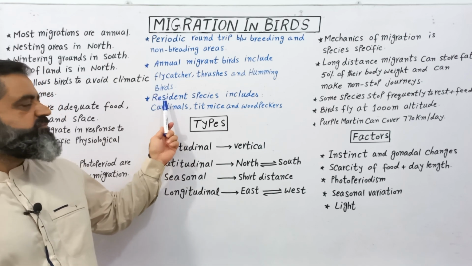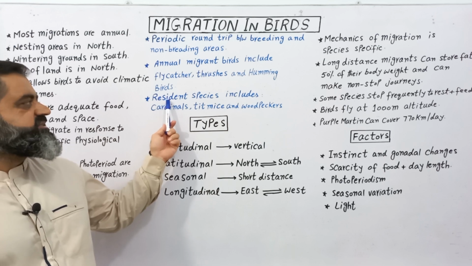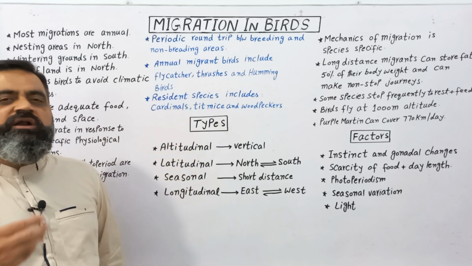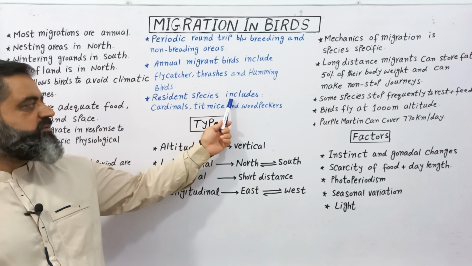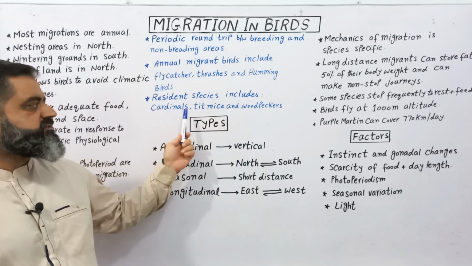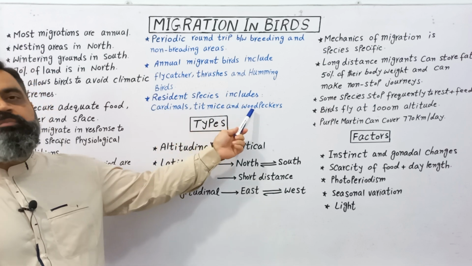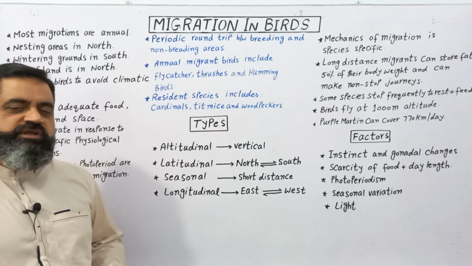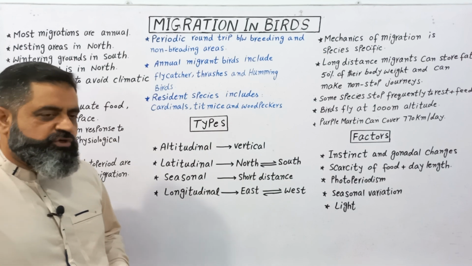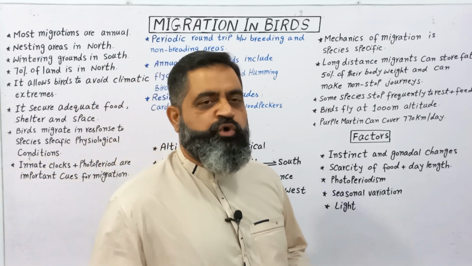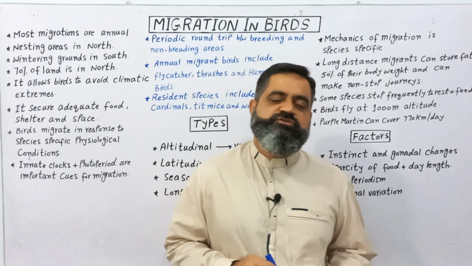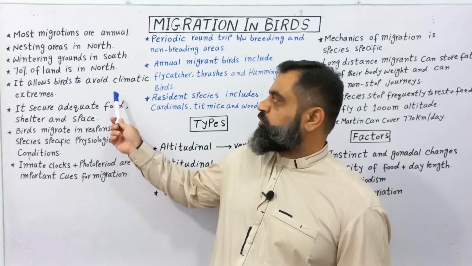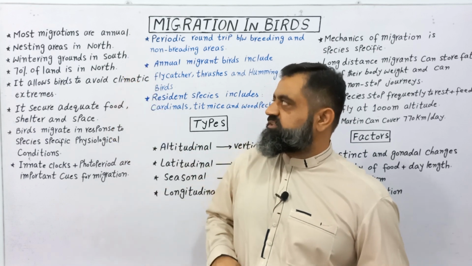While there are some other bird species, resident bird species, which do not migrate. This type includes cardinals, titmice and woodpeckers. These are the birds which usually do not migrate annually. Now we are going to discuss some important points regarding migration.